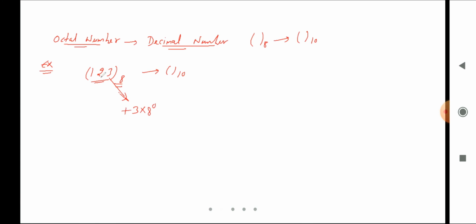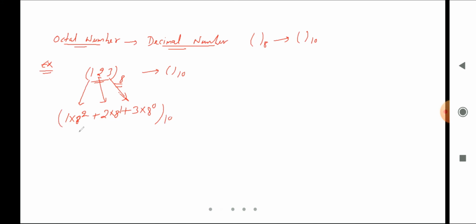Again I will take the next value, that is 2, and multiply with 8 power 1. I will increase the power also. Next one is 1 multiplied by 8 power 2. Okay, and now its base becomes 10.